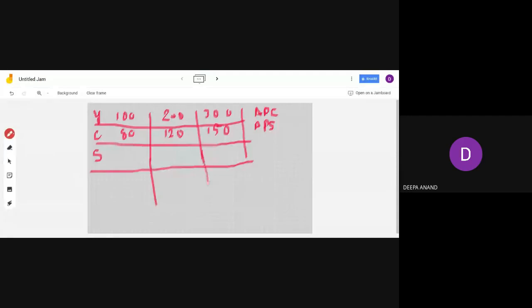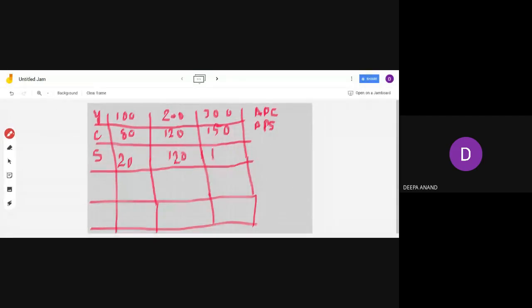And the next column APC and APS. Saving is 20, 120, and 150.